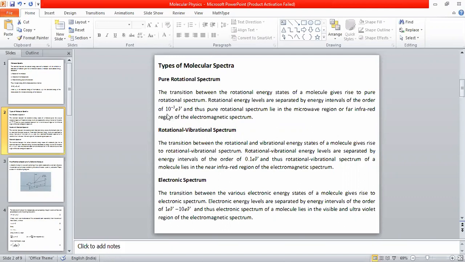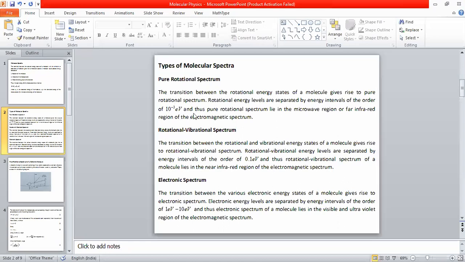Rotational energy levels are separated by energy intervals of the order of 10 to the power of -3 electron volt, which is a very small number: 0.001 electron volt, or one thousandth of an electron volt. So rotational energy states are separated by very small energy differences.